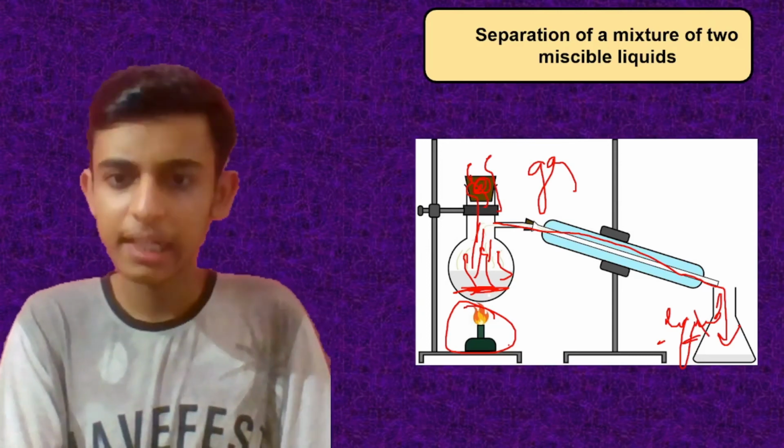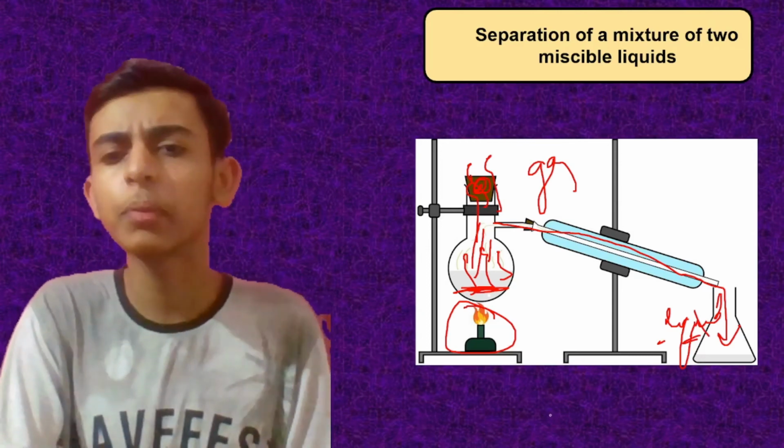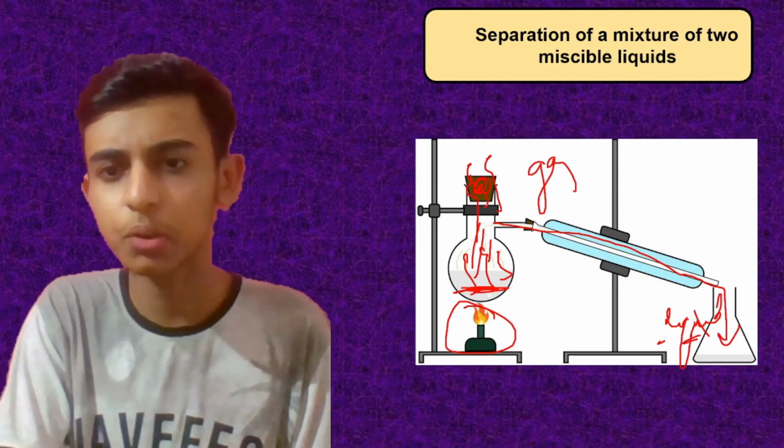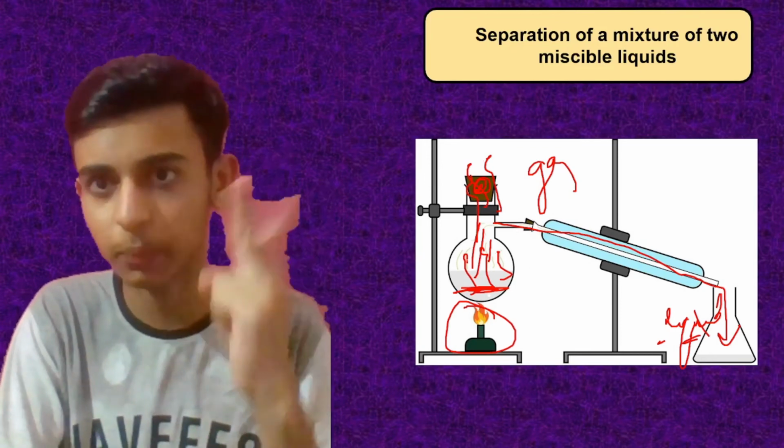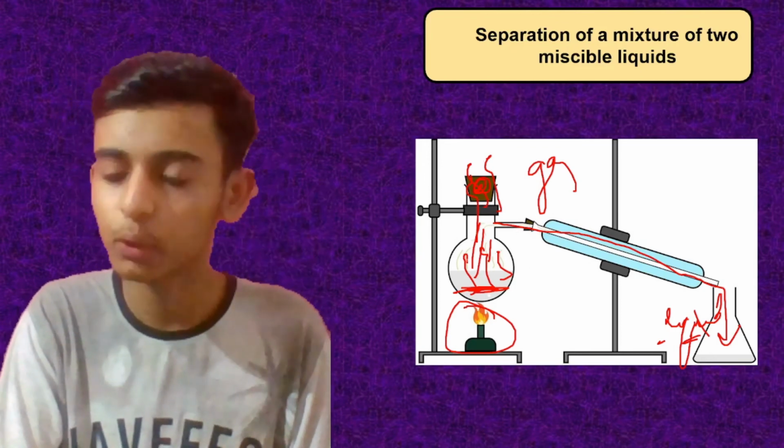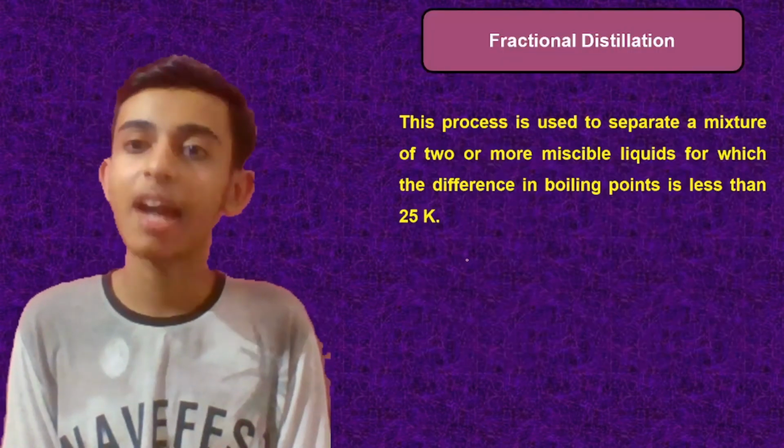Okay, understood everyone? Which did not boil during this time. So here it has been converted into gas, and here you can get the liquid, the second liquid. I hope that is clear. Now moving on to fractional distillation.